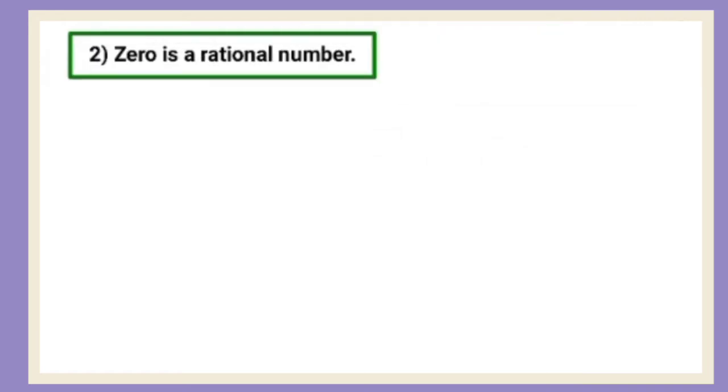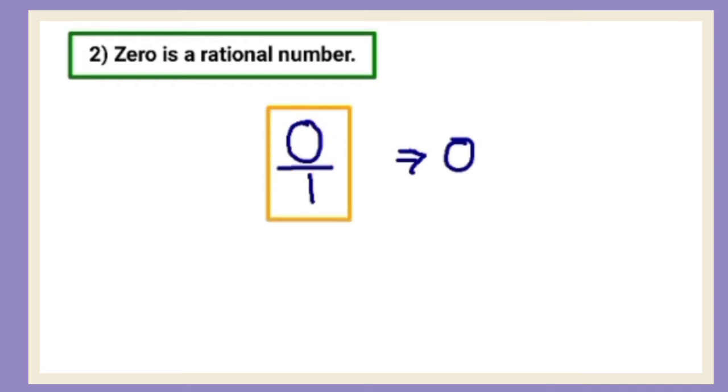Clear? Next point is 0 is a rational number. Can we write the 0 in the form of P upon Q? Yes, 0 upon 1, which is also equal to 0. Right? So we have written this 0 in the form of P upon Q. So this is a rational number.